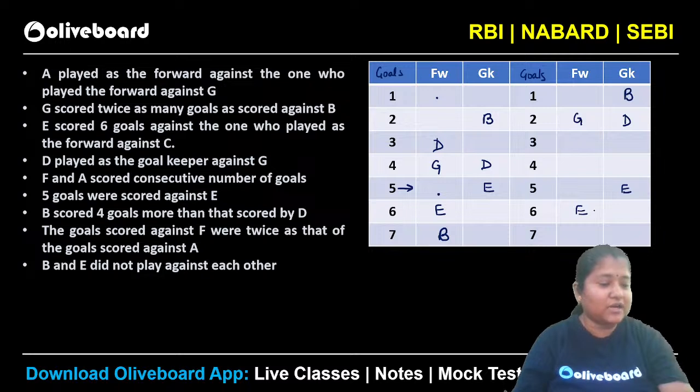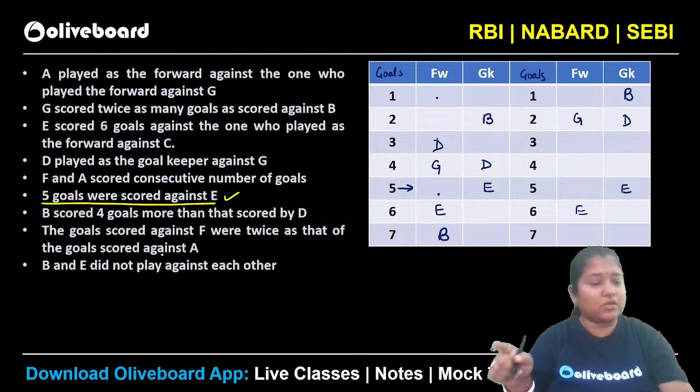Ma'am, how did you know that E only has scored 5? Because it is given that the goals scored against E were 5. Just have a look at this particular point. 5 goals were scored against E. So that is a fixed information. It is given, right? That is, 5 goals were scored against E. So that means when E was the goalkeeper, 5 goals were scored against him. So that is a fixed information here.